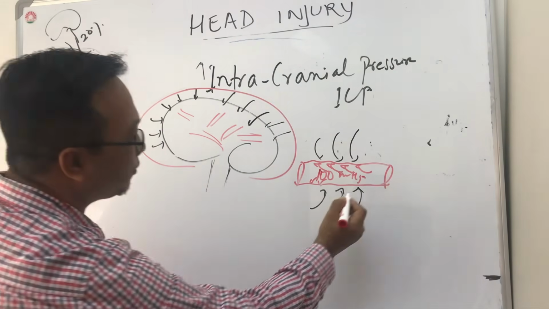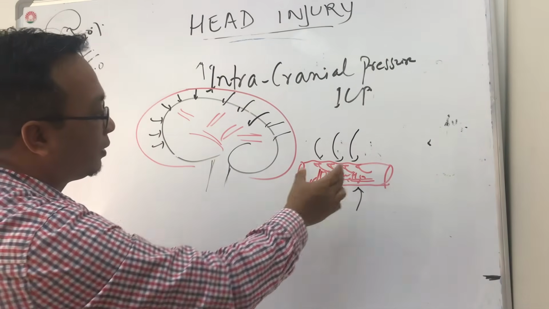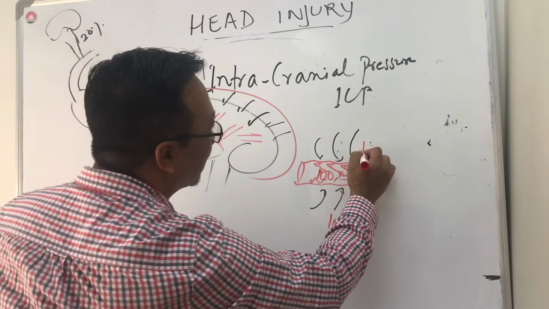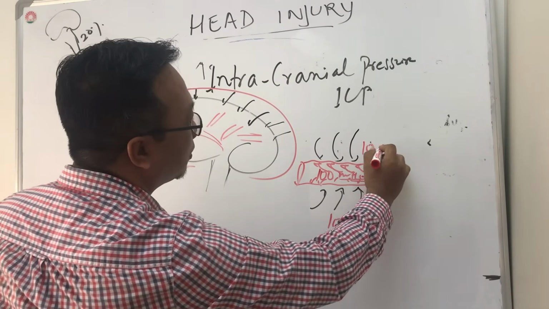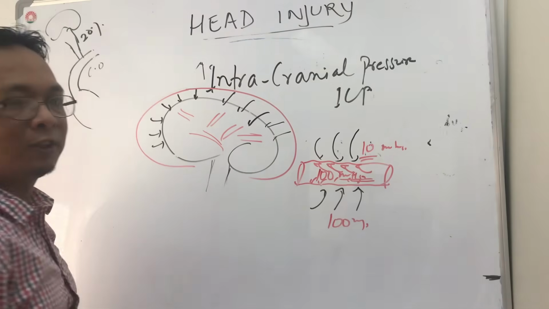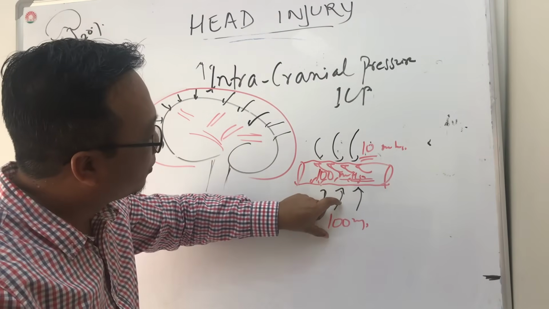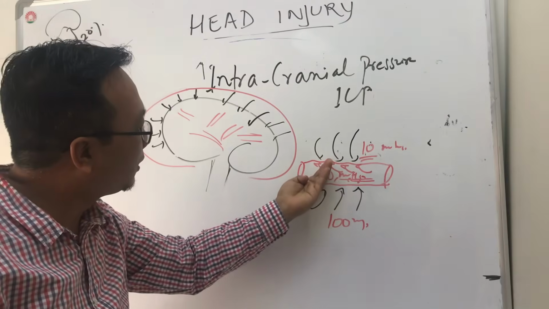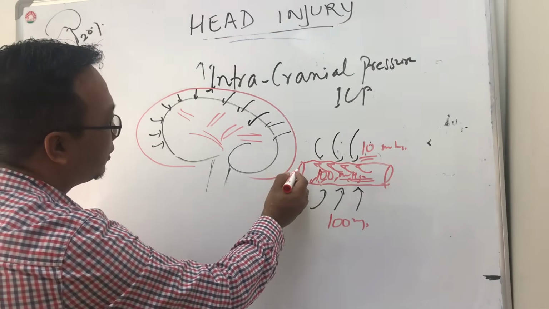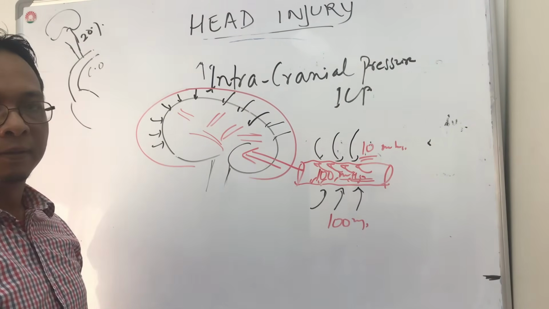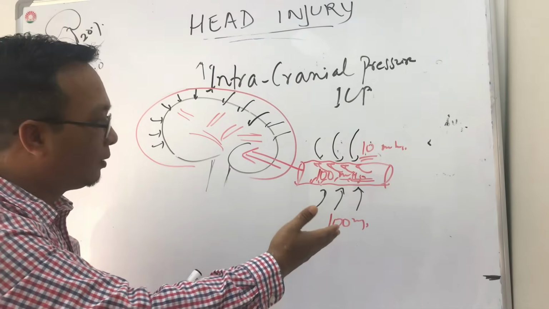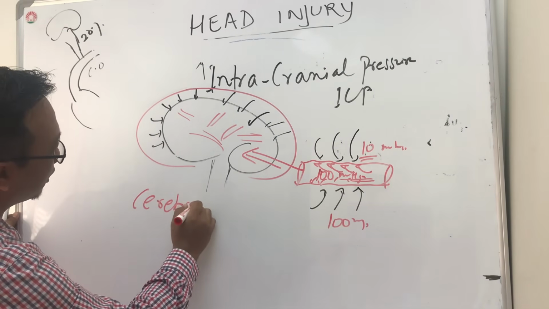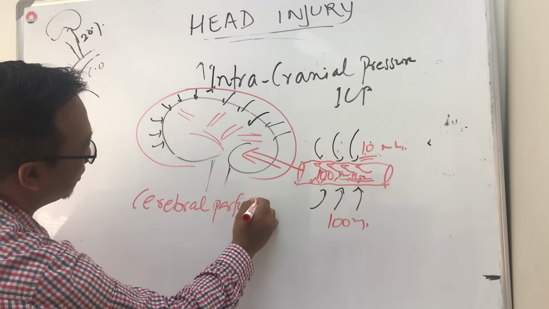So every time the blood flows, it is flowing at 100, and the normal intracranial pressure is 10. Because the pressure in the arteries is higher than this, blood can reach the brain. That's why blood can perfuse the brain, which we call the cerebral perfusion pressure. So what is cerebral perfusion pressure? CPP.